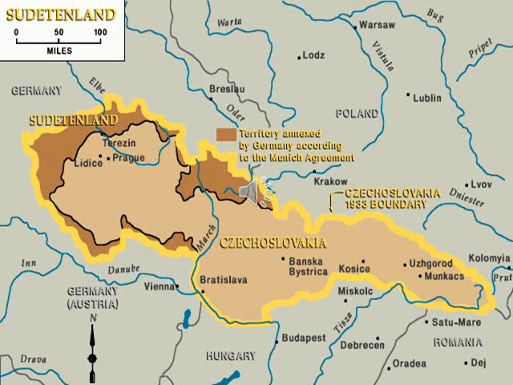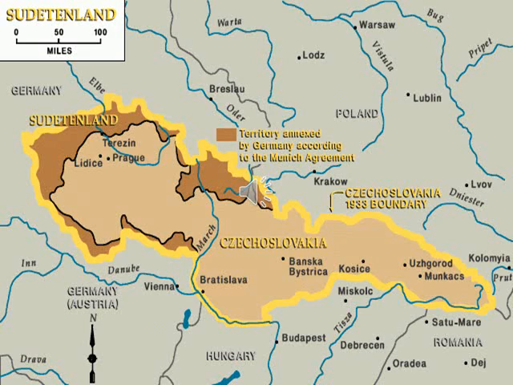In 1938, Hitler invaded Austria and Czechoslovakia. You can see in this map that the brown color is Czechoslovakia. Now it is divided into two countries, Czech Republic and Slovakia. But initially it was one country, Czechoslovakia.